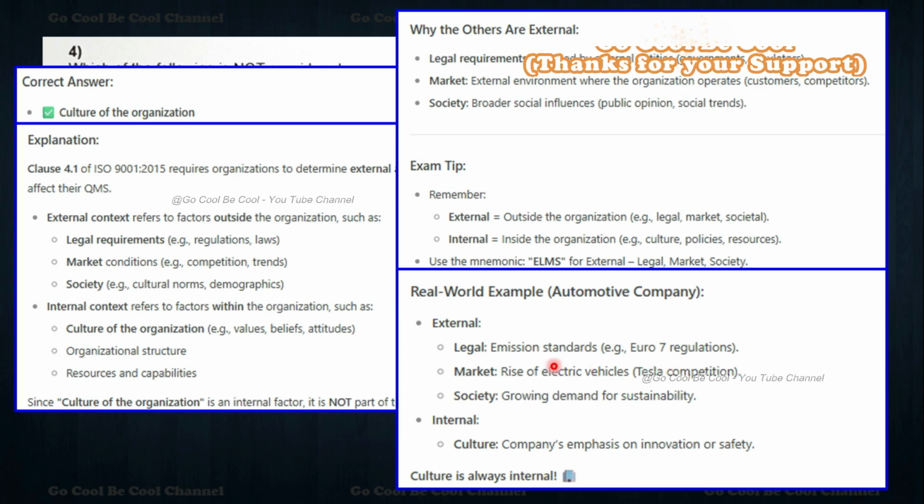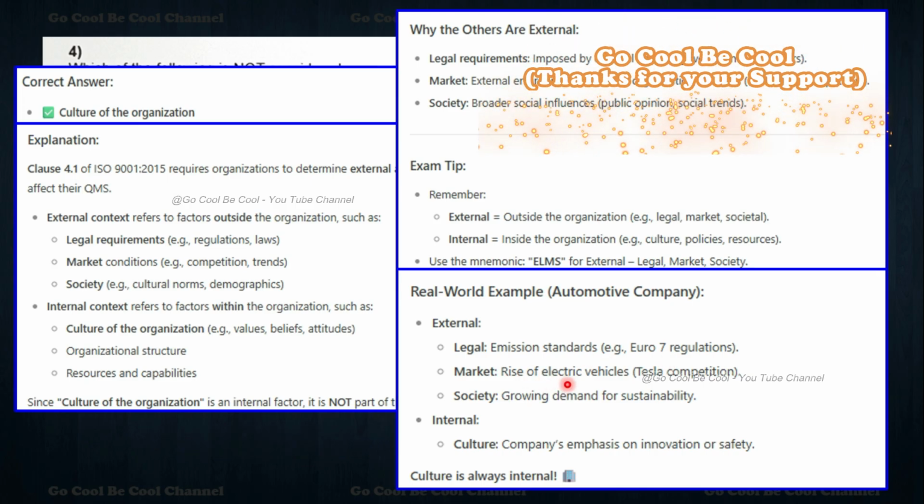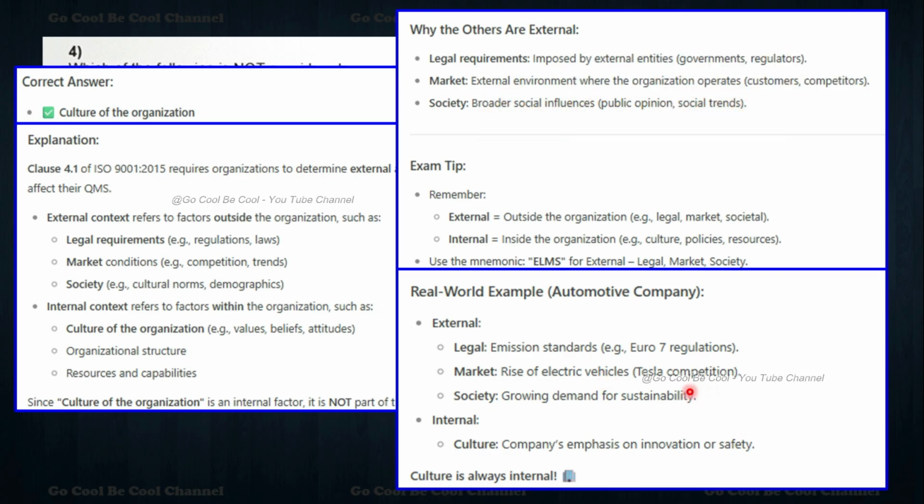Market is the rise of the electric vehicle, EV; Tesla is a competitor, and Tata and most of the players are coming with EVs. Society is the growing demand for sustainability, ESG, SDG, so we have a lot of areas. Internal is the company's emphasis on innovation and safety. Culture is always internal. So this is how we need to remember, my dear friends.